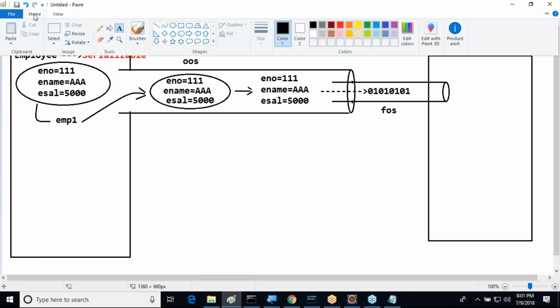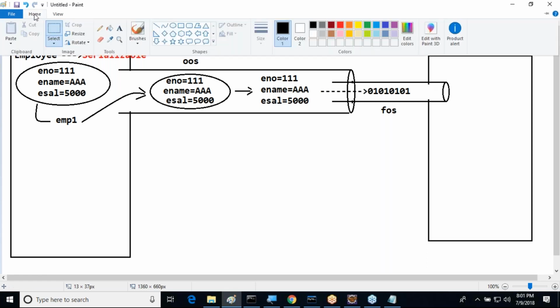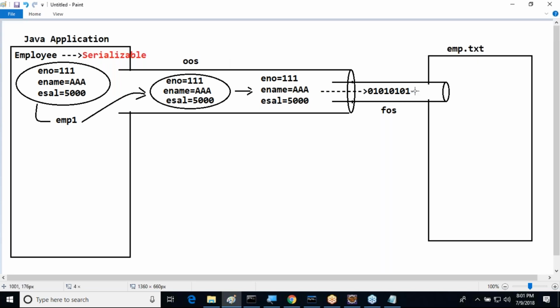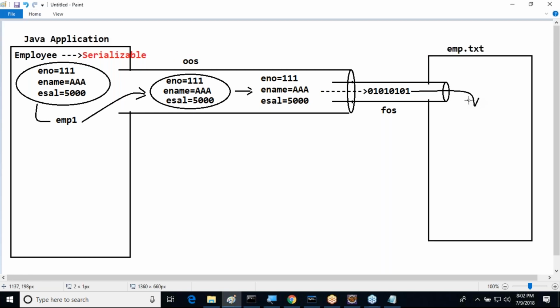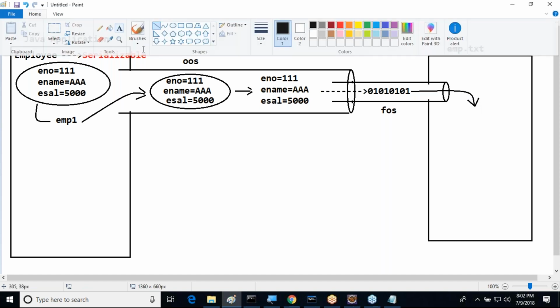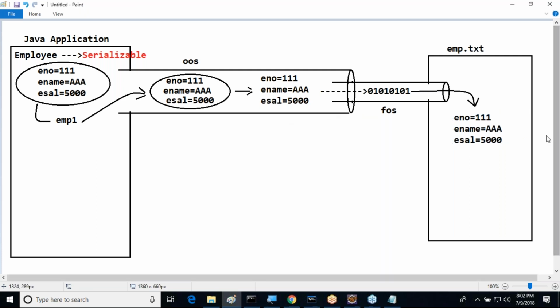Why is it available in the form of binary, sir? What is the meaning of it? The file output stream is a byte oriented stream. The data will be represented in the form of binary only. So directly the data will come to our text file. Whenever data is coming to the text file, automatically the data will be represented like this. ENO is equal to 111, ENAME is equal to AAA, and ESAL is equal to 5000. Like this, we have some data directly. Right, sir?